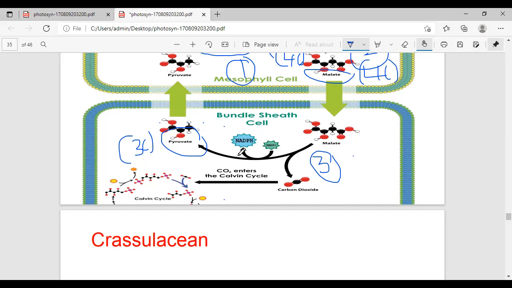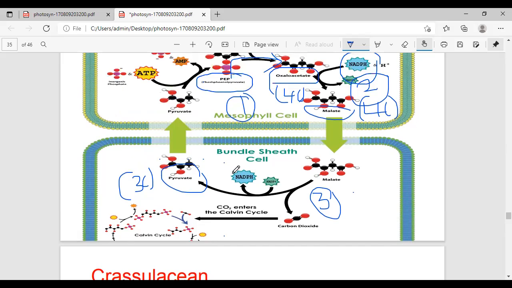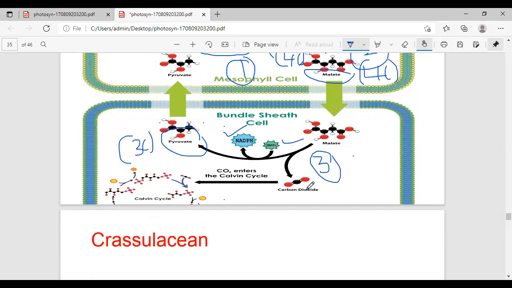Here, the oxidation of malic acid during these reactions is associated with the reduction of NADP into NADPH. Here some amount of carbon dioxide is released. Yes or no?